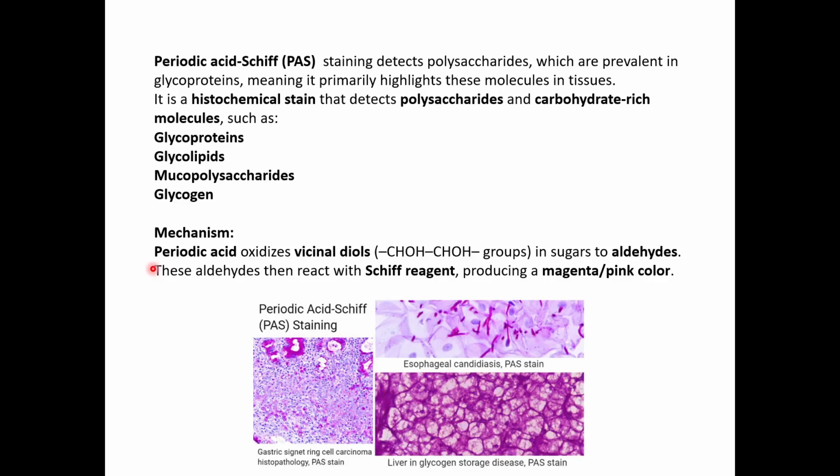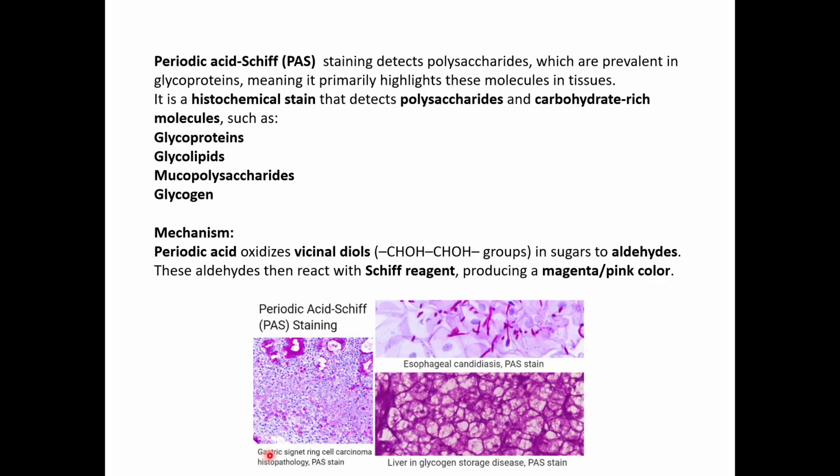So the mechanism is basically that periodic acid oxidizes vicinal diols. So you have your diol groups, CHOH groups in your sugars, and it will oxidize these groups to aldehydes, and these aldehydes react with the Schiff reagent, producing a magenta pink color. So wherever there is glycogen or any sort of carbohydrate reserves, you can see that it gave a magenta pink staining. That means in those regions there has been accumulation of carbohydrates or glycogen.